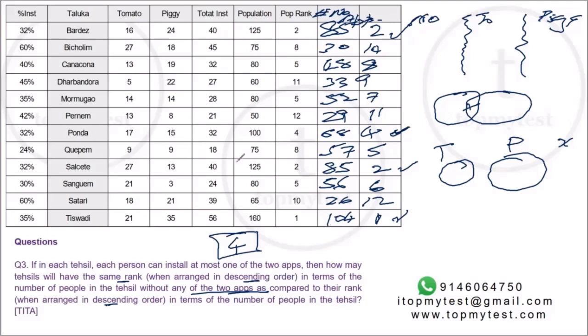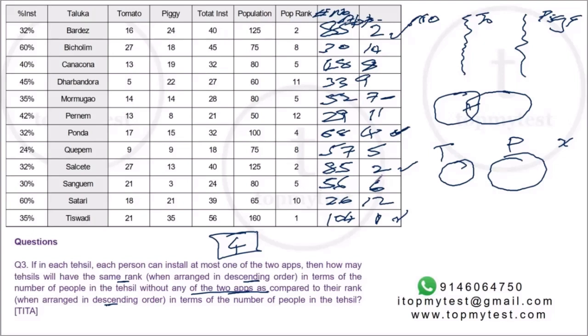Okay. Now you will ask me, what about these 3? There are 3 5th rank places. Now 5th, 6th, 7th, they are all the same, but this guy is ranked 7th. He's not 5th. See, all 3 of them are joint 5th, right? So there are 6 people ahead of him, whereas in this case there are only 4 people ahead of him. So the rank is not the same.